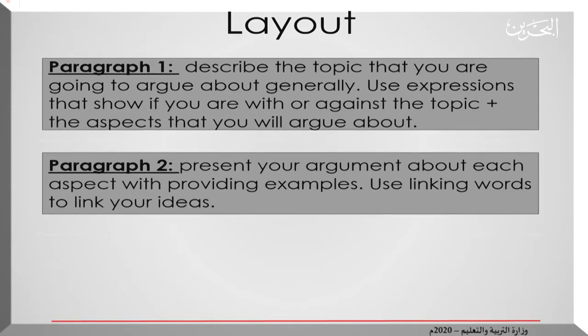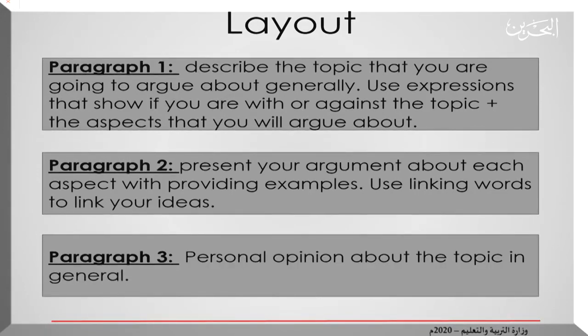You have to use linking words to link your ideas. And of course, the last paragraph, which is the conclusion, you will mention your personal opinion about the topic in general. Whether you like it or you're going to change your mind about it or you dislike it, give me an example to elaborate extra words or examples.